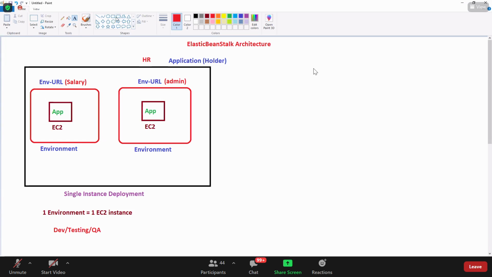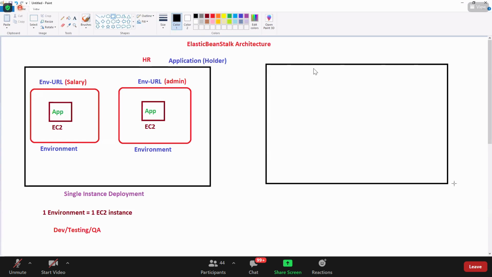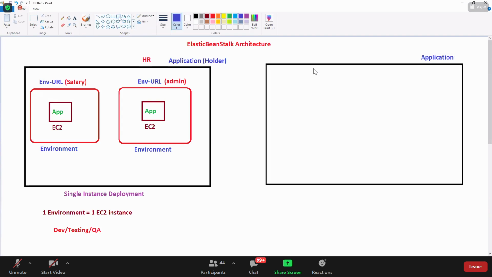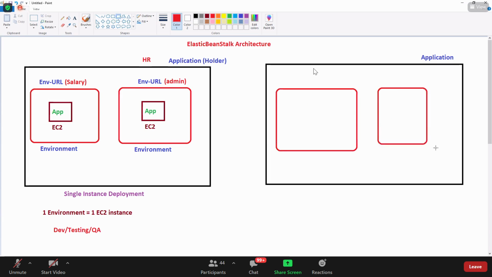Same concept. Let's create an application. Here is the application. Inside the application, what do we create? We have something called environments. You can have one environment, two, three, four, your wish, guys.